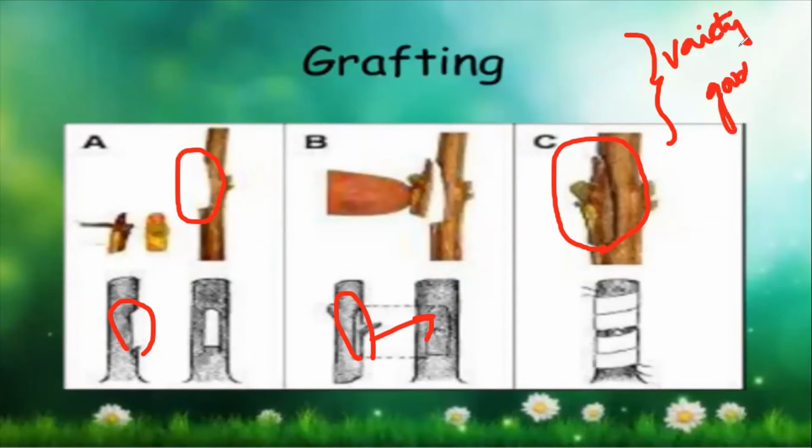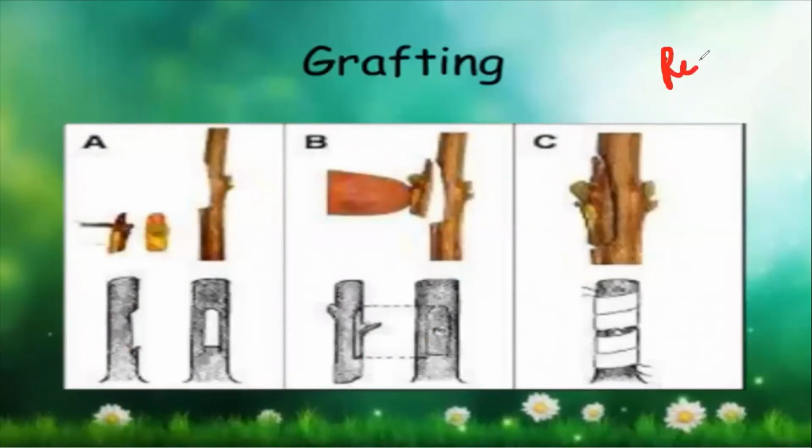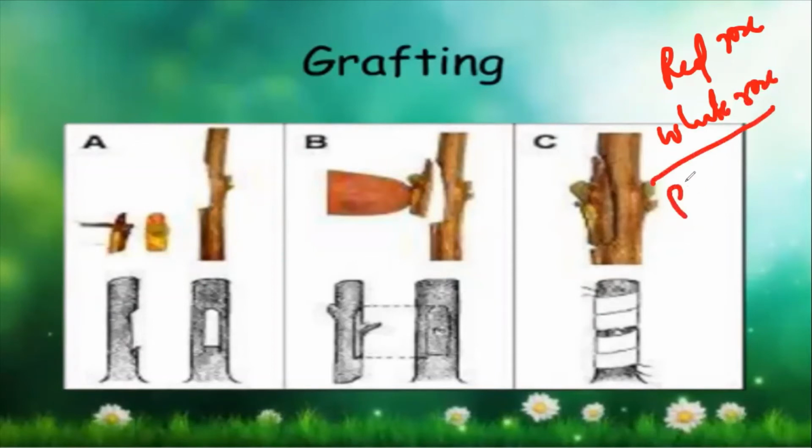Sometimes you can make combinations of roses. For example, if I take a red rose and graft it with a white rose, sometimes people have seen that they get an intermediate color, that is pink.